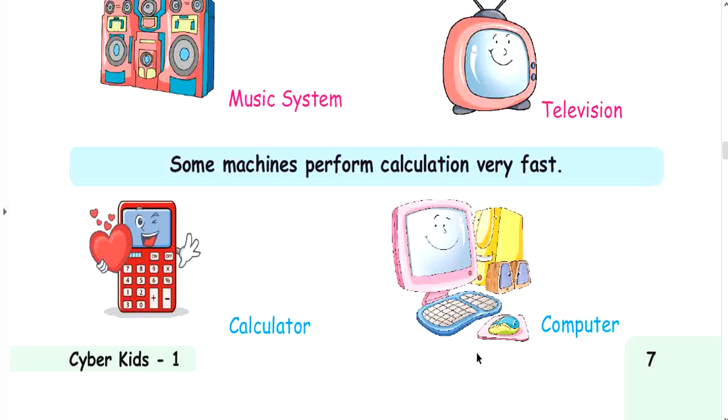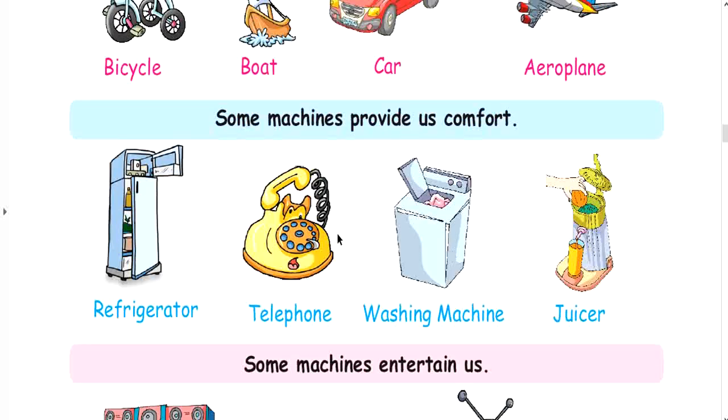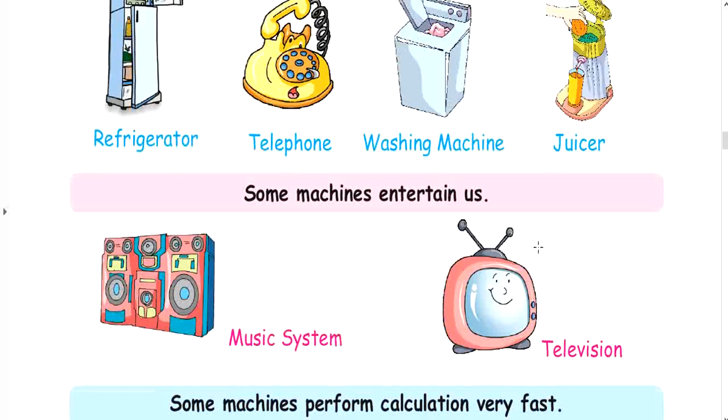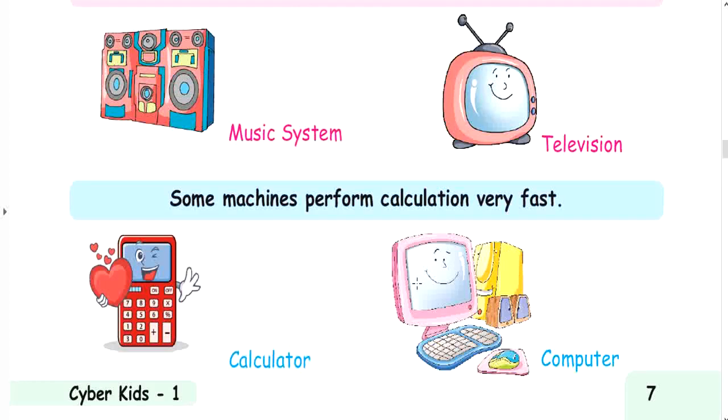These are the machines which I have shown you. Again we will discuss quickly. These machines help us to move from one place to another. Some machines provide us comfort, some machines entertain us. These are the pictures of the machines which entertain us. Some machines perform calculation very fast. These are the machines which perform calculation very fast. Names of the machines are calculator and computer.